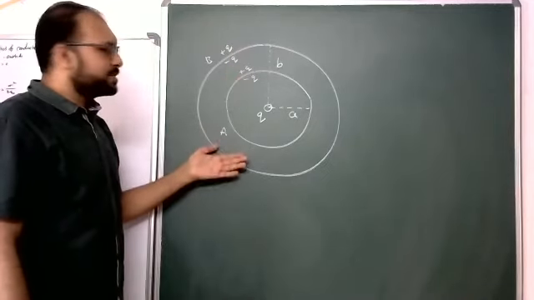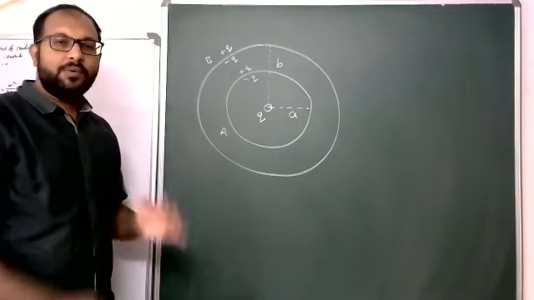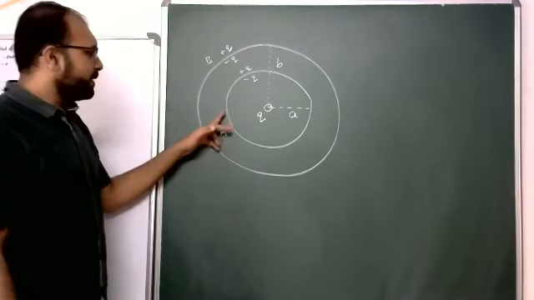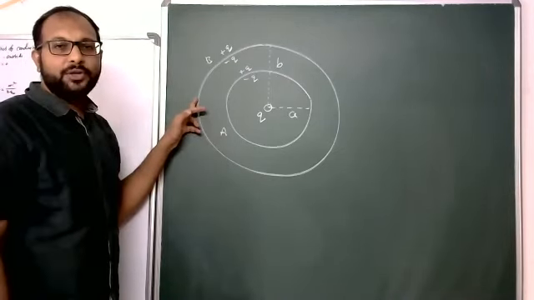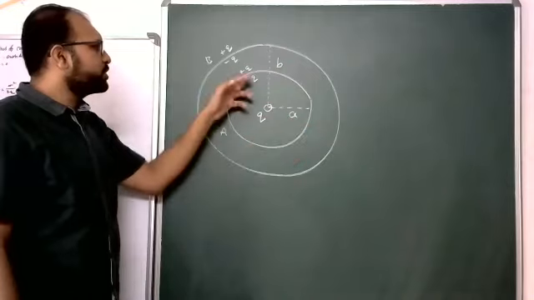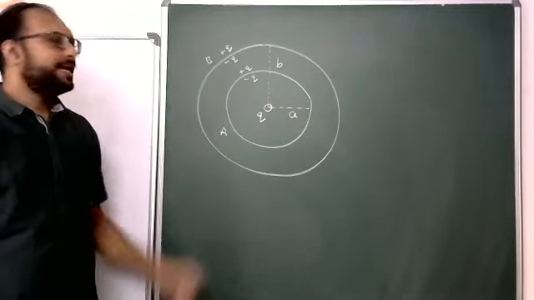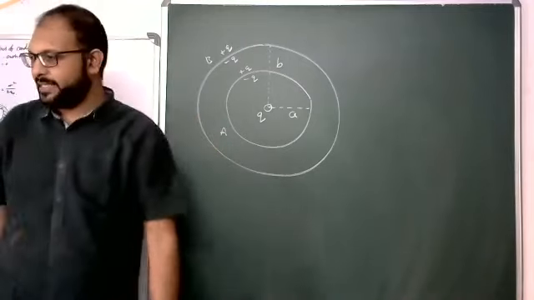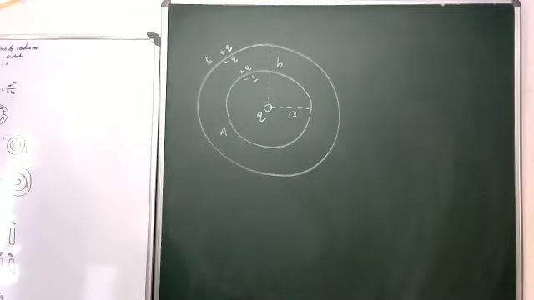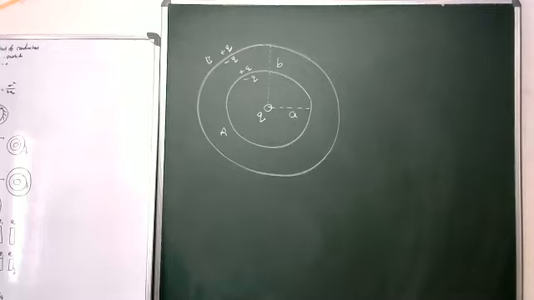So students, this is another redistribution. Now I am just changing. Previously A and B were electrically neutral, so this was the distribution of charges on all four surfaces. Now there is a change.